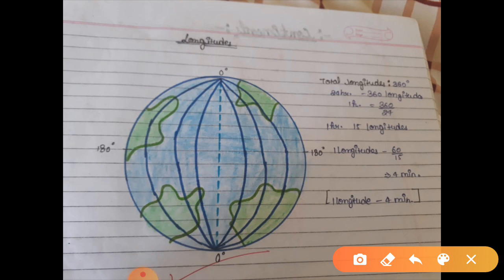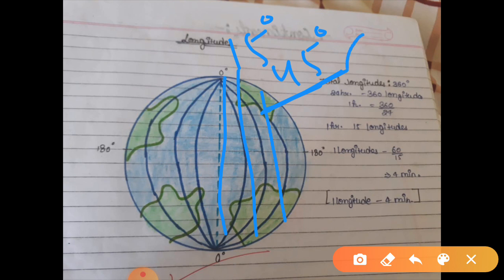The question is like this: let us take this 15 degree and let us take this as 45 degree. Now the question is, if the sun is here and the time here is 6 a.m., then at what time will the sun rays reach this place? After how much time will the sun rays reach here?